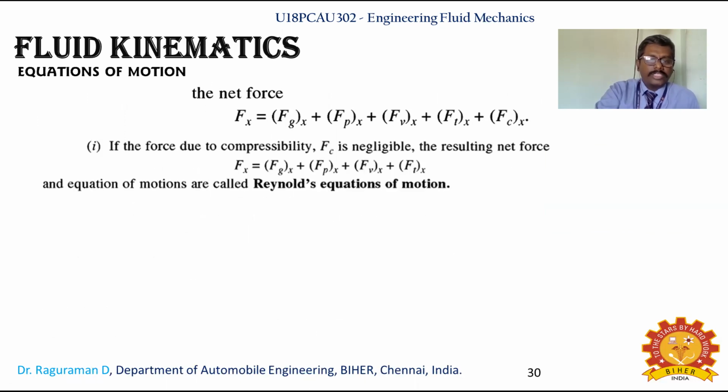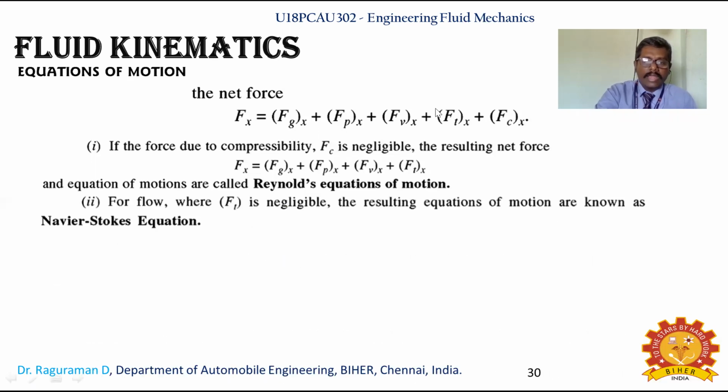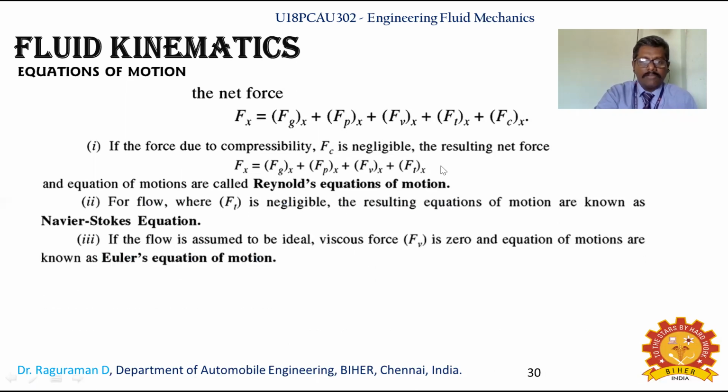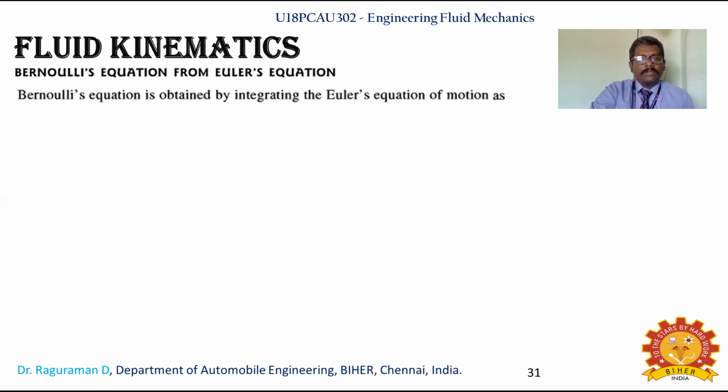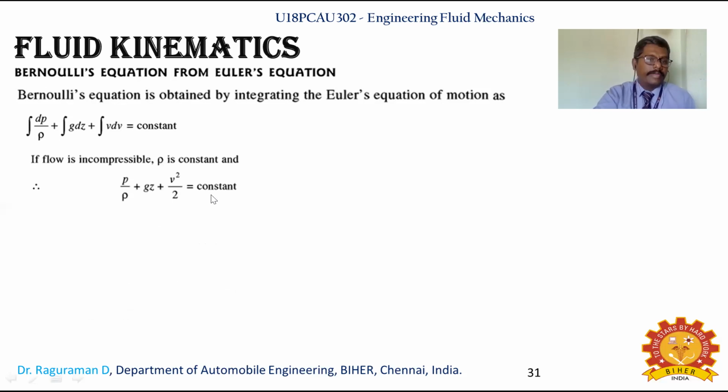In this, if the force due to compressibility, Fc, is negligible and you neglect it, the net force gives what is called the Reynolds equation of motion. If you also neglect Ft, then you call it the Navier-Stokes equation. And if the viscous force is 0, the equation of motion becomes Euler's equation of motion. Euler's equation of motion can be written as dp by rho plus g dz plus v dv, equal to 0. Bernoulli's equation is obtained by integrating this Euler equation. So whatever Euler equation you have seen, if you integrate it, you will get Bernoulli's equation.